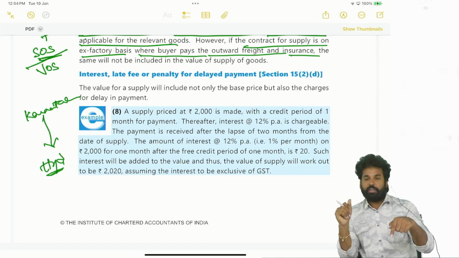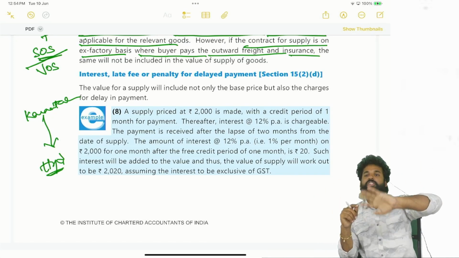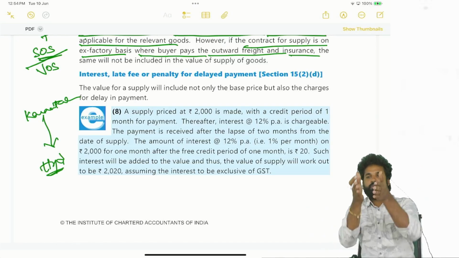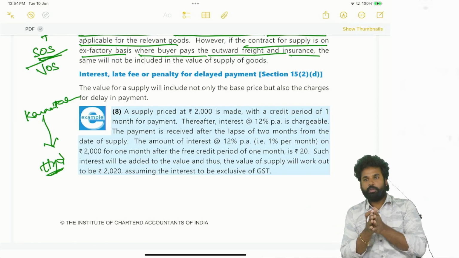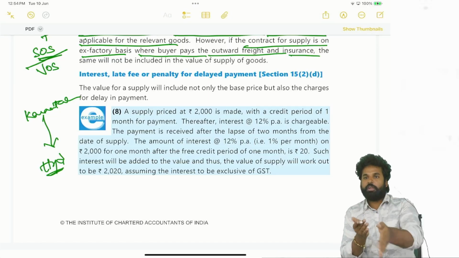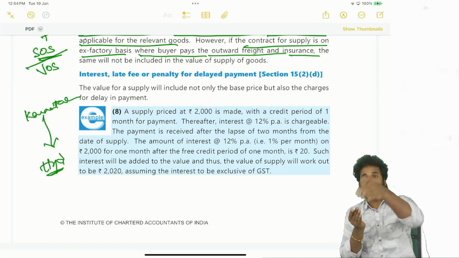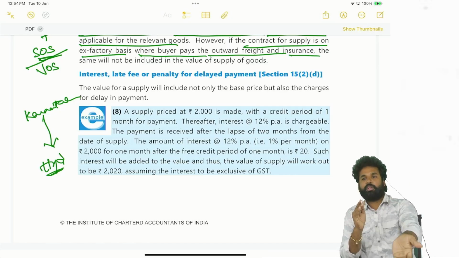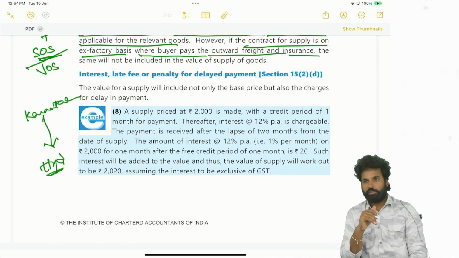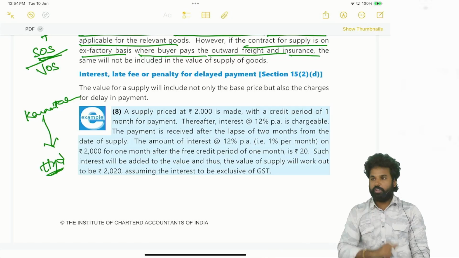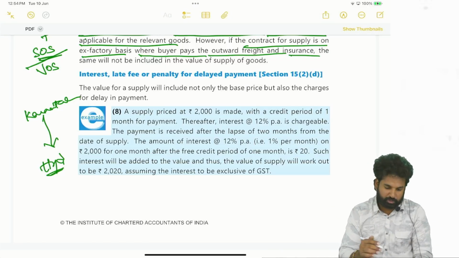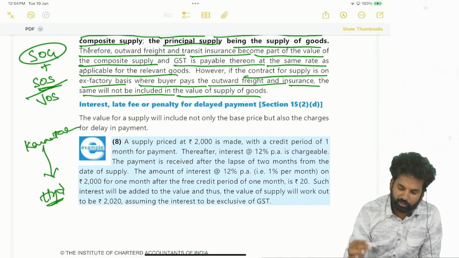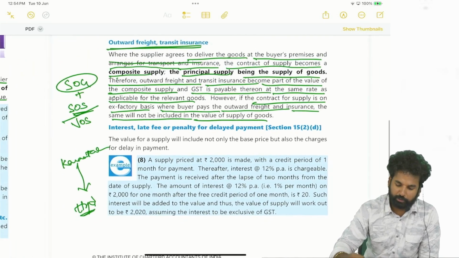But whenever it is the obligation of the supplier and the supplier is charging for transportation, in such cases the transportation charges have to be included in the value. If the transportation is not the obligation of the supplier and is arranged by the recipient, who pays separately to the transporter, in such cases that is a separate service. It is not included in this. It is not a composite service. Okay, right. So the same will not be included in the value of the goods. You got this point correct?